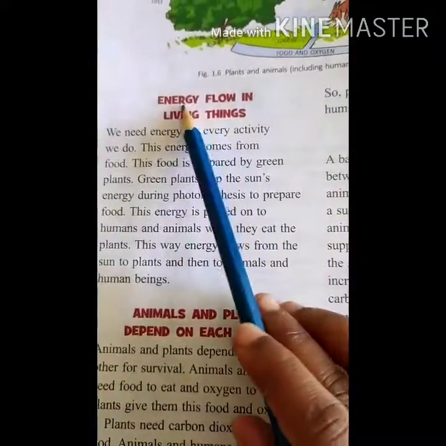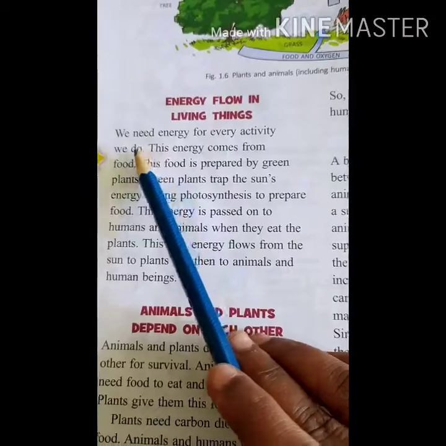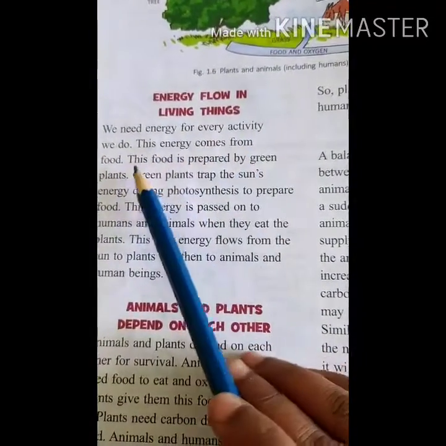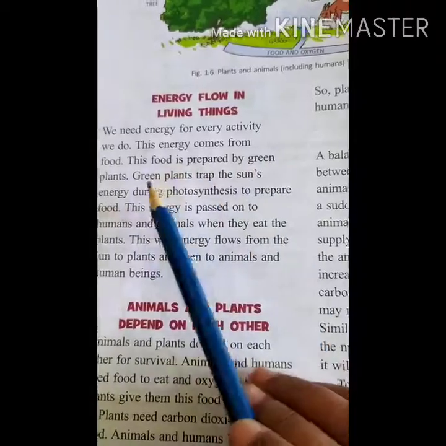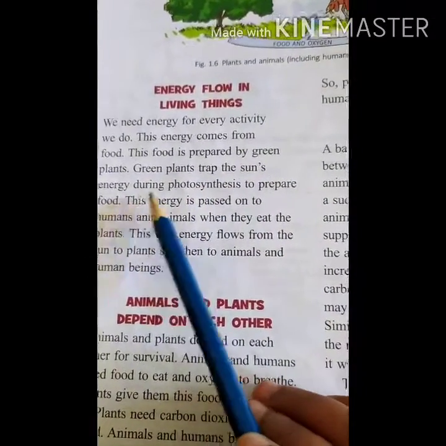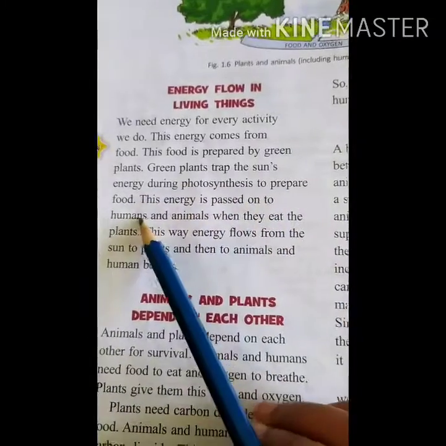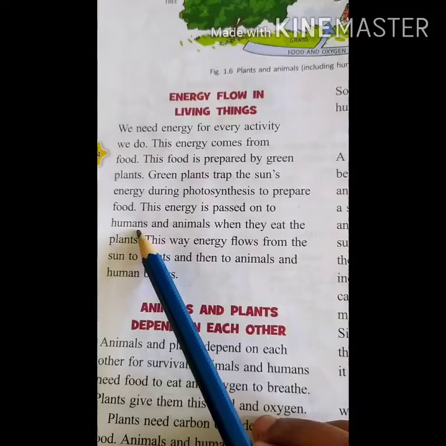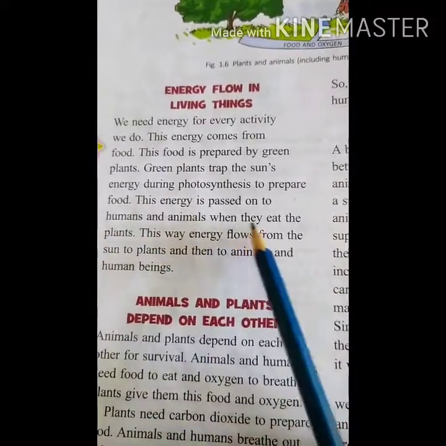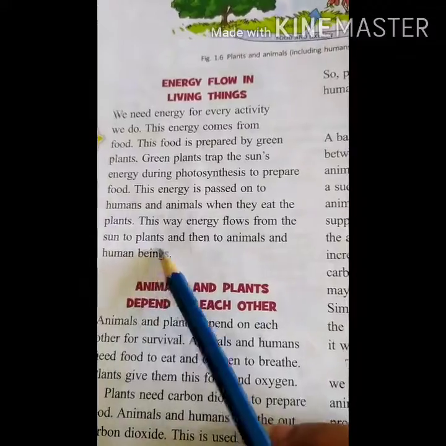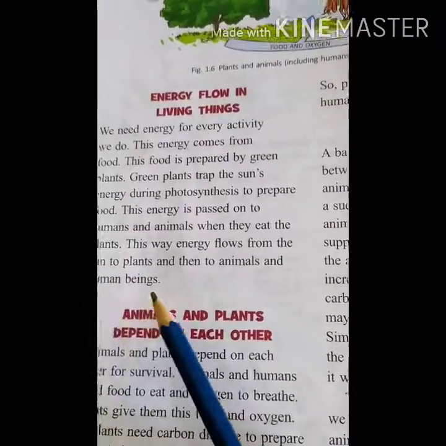Okay. Energy flow in living things. We need energy for every activity we do. This energy comes from food. This food is prepared by the green plants. Green plants trap the sun's energy during photosynthesis to prepare food. This energy is passed on to humans and animals when they eat the plants. This way energy flows from the sun to plants and then to animals and human beings.